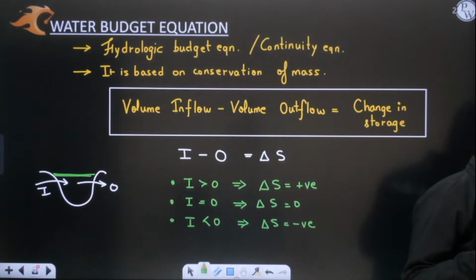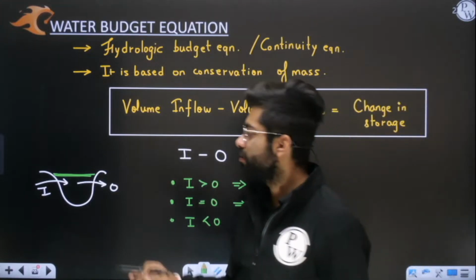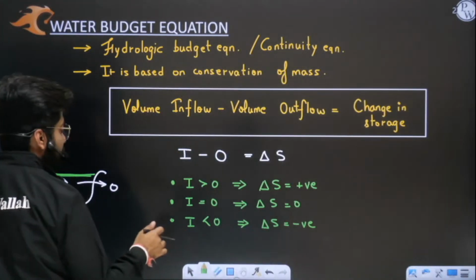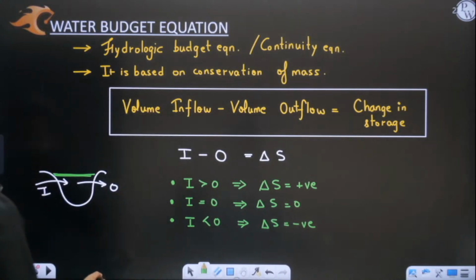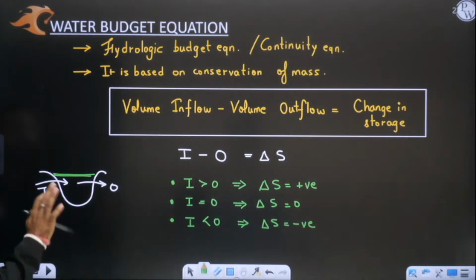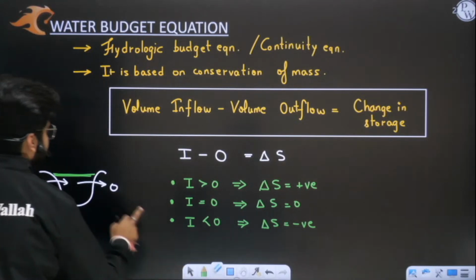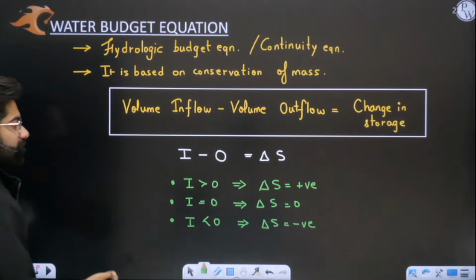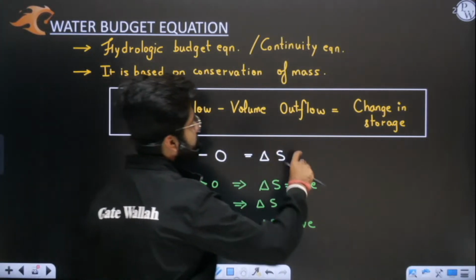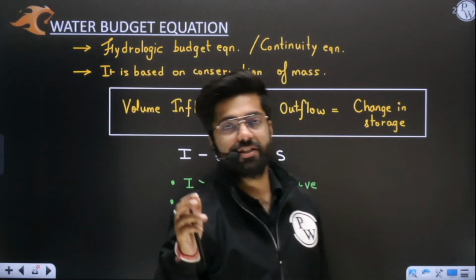Inflow is less than outflow, so delta S becomes negative. So we have three cases here: water can increase, decrease, or remain at the same level. This is your basic water budget equation.